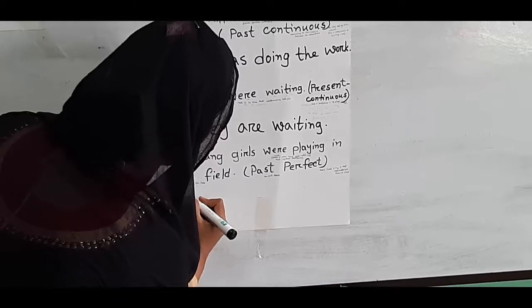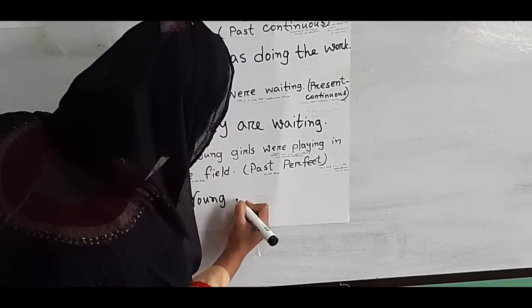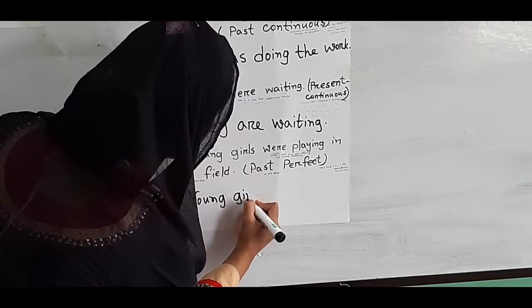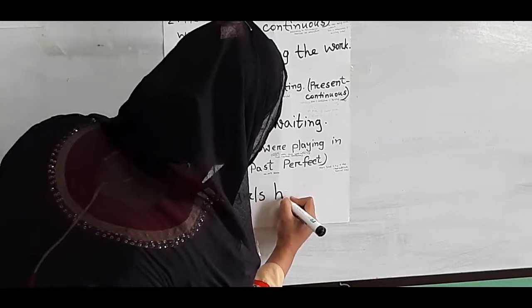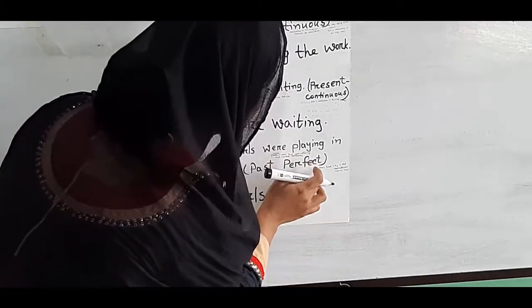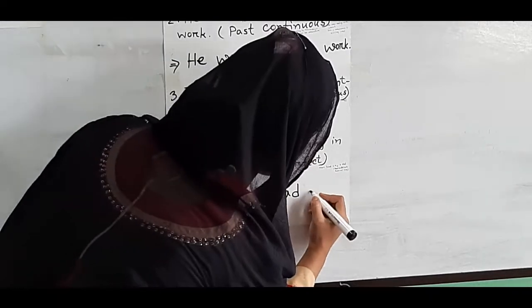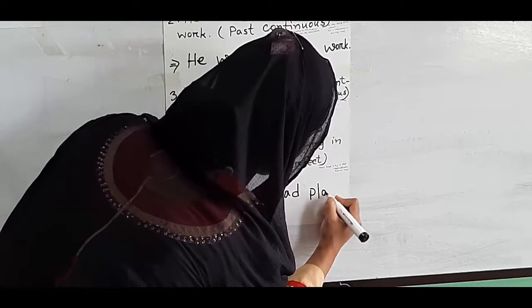Now we will write young girls had, what is the past participle form of this verb play? Yes, played. We will write here played.